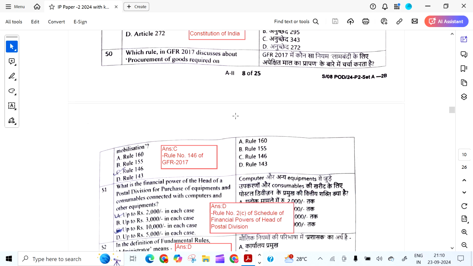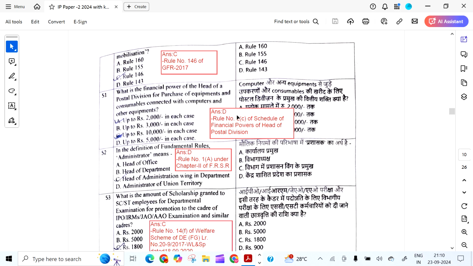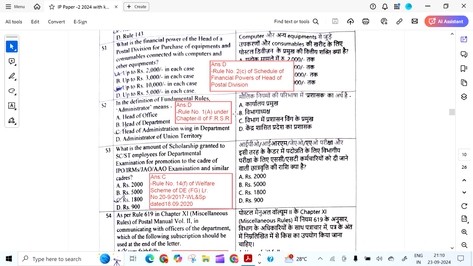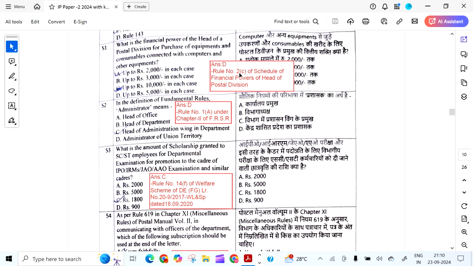Which rule in GFR 2017 discusses about procurement of goods required on mobilization? It is rule 146. What is the financial power of the head of the division for purchase of equipments and consumables connected with computers and other equipment? The answer is 5,000 in each case, and rule 2C of schedule of powers of head of the postal division.